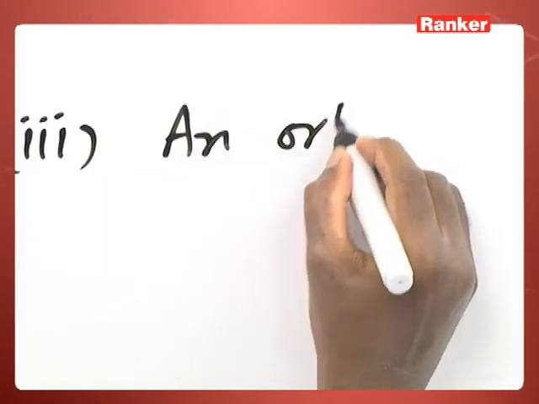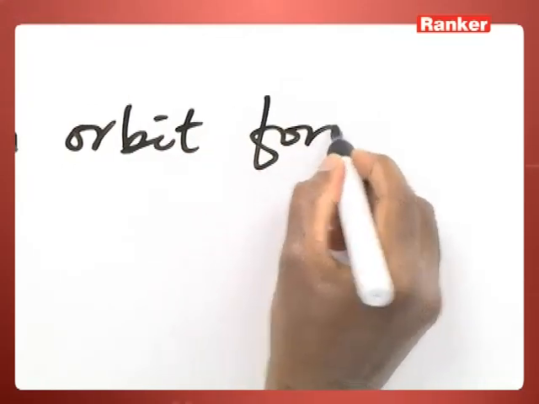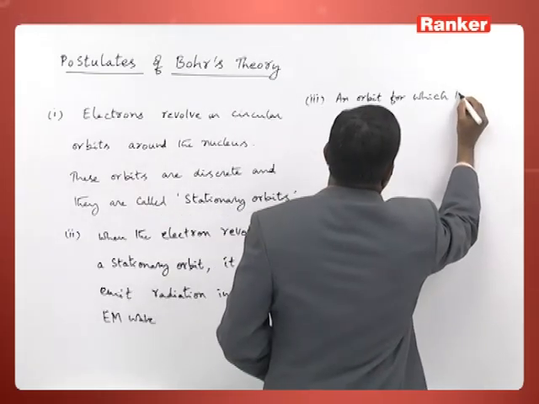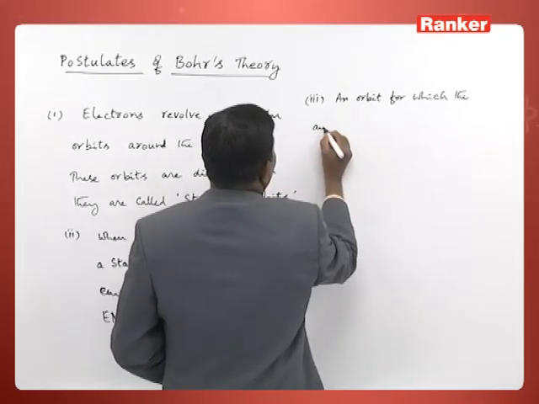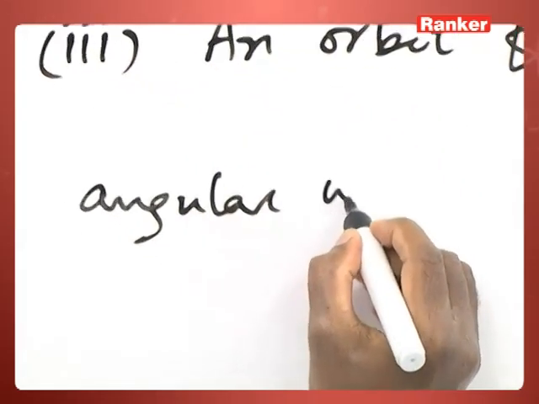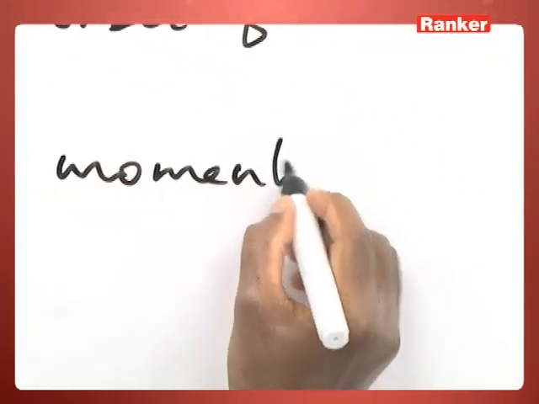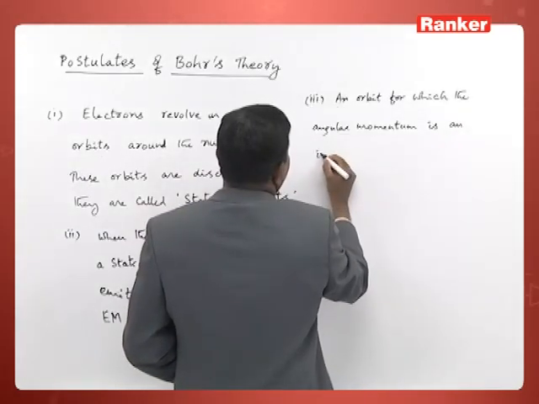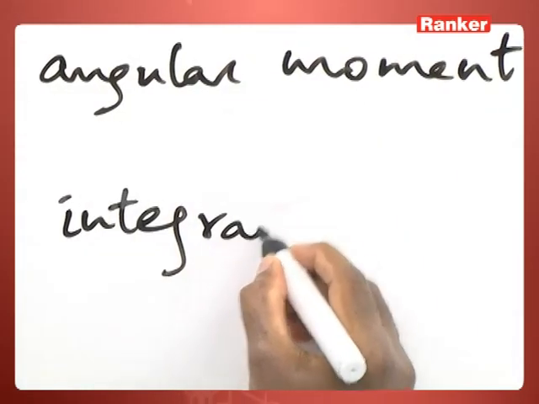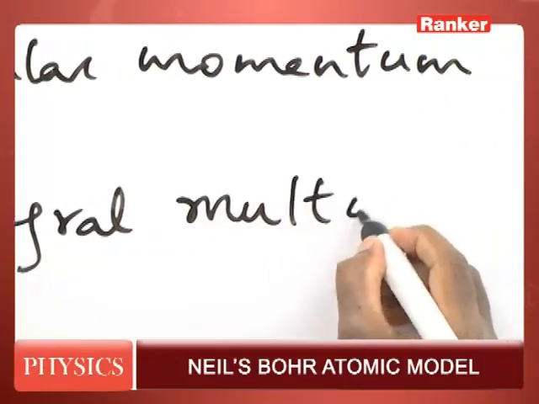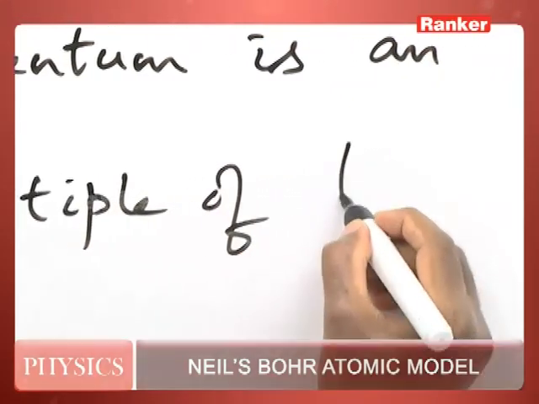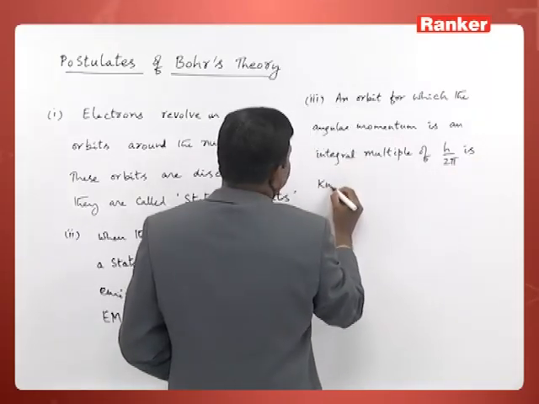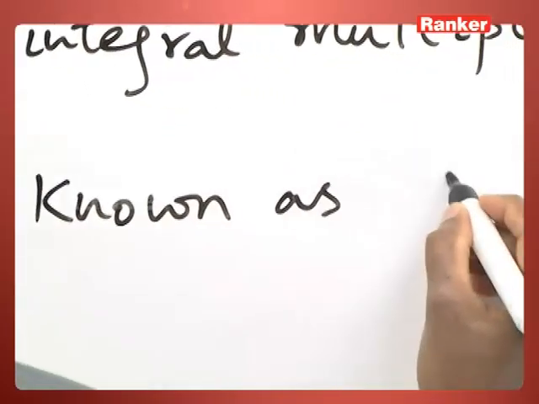That is, an orbit for which the angular momentum is an integral multiple of h by 2 pi is known as stationary orbit.